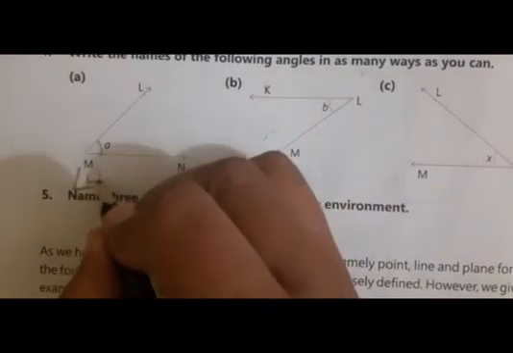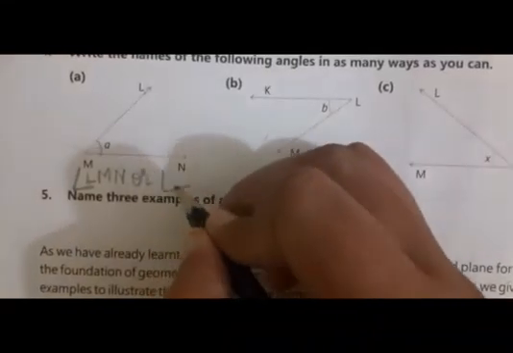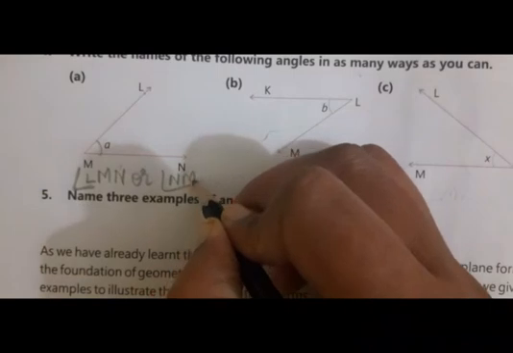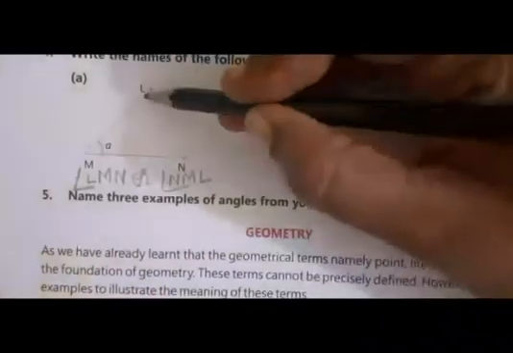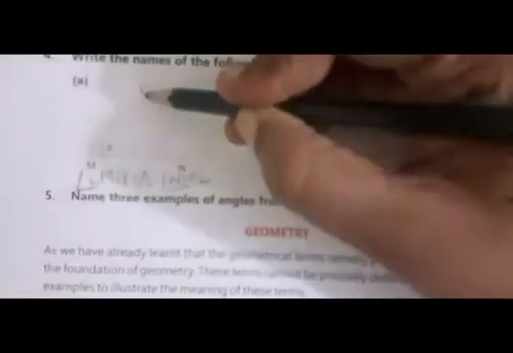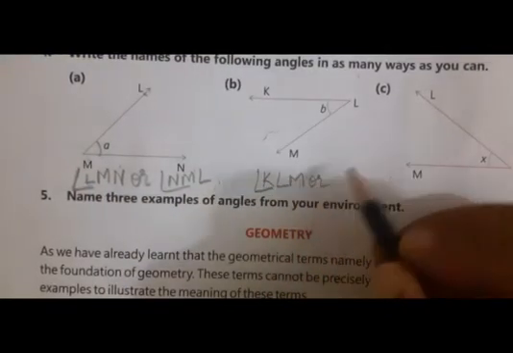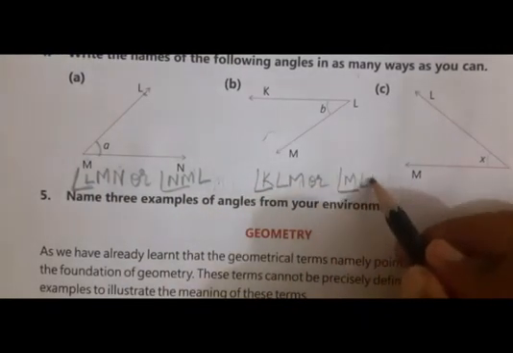Angle LMN, or we can write it as NML. Start from here L, M, N, or start from here N, M, L. Same way this KLM, or MLK.